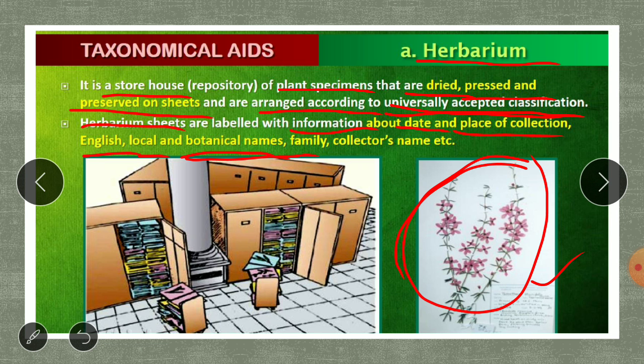Then the family is written, and also who has collected it, that is, the collector's name, is written in a box below the specimen. A box is made there, and all the information about this collected species is written, and this is preserved. After many days also it stays like that, and whenever they want to refer to it, they can refer to it. So that is a herbarium.